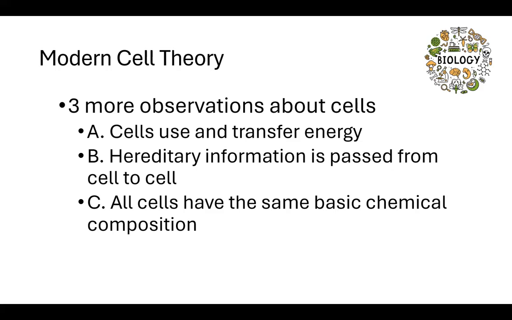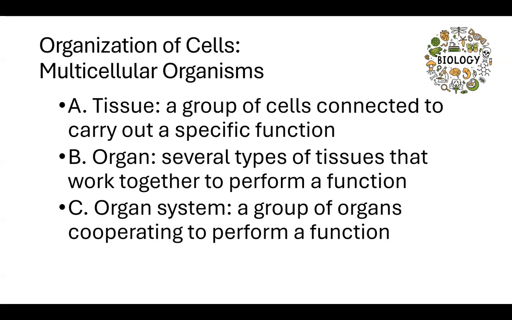So with modern cell theory, we know that cells use and transfer energy. Hereditary information is passed on from cell to cell, and all cells have the same basic chemical composition. So when we talk about the levels of organization or the organization of cells, we are looking at multicellular organisms. So from a cell, we know that cells form tissues, and a tissue is a group of specific cells that are connected or joined together to carry out a specific function or a specific task or a specific job.